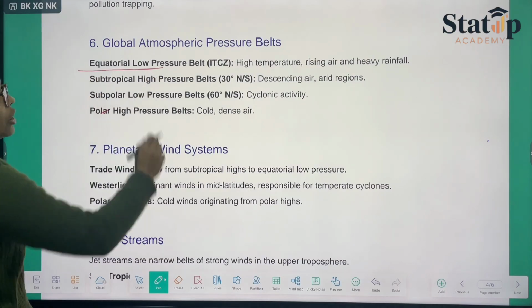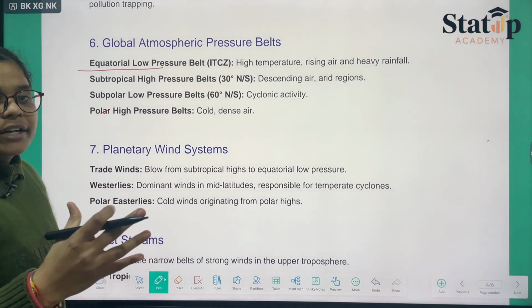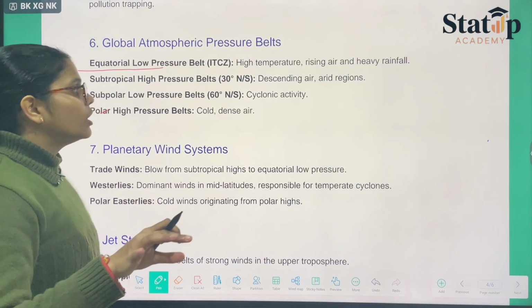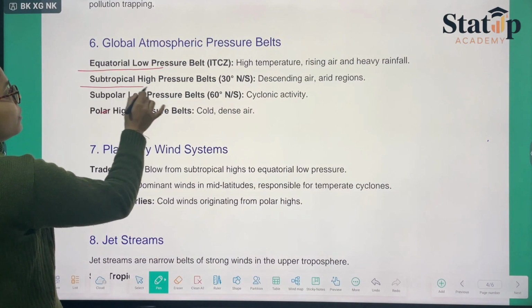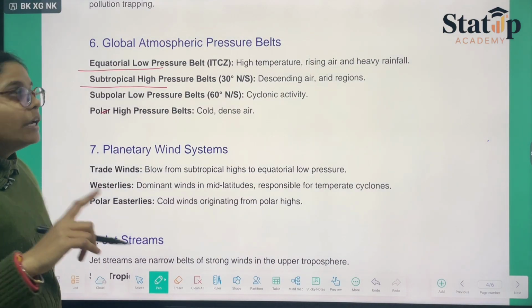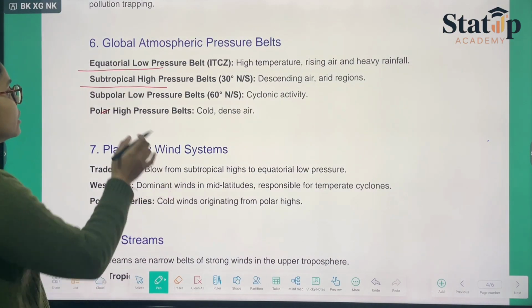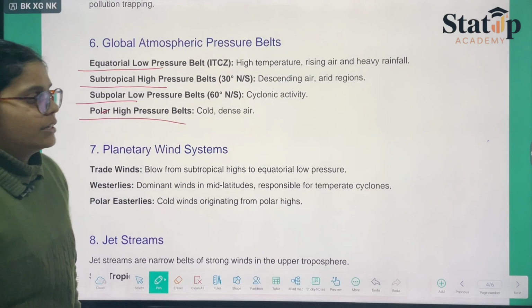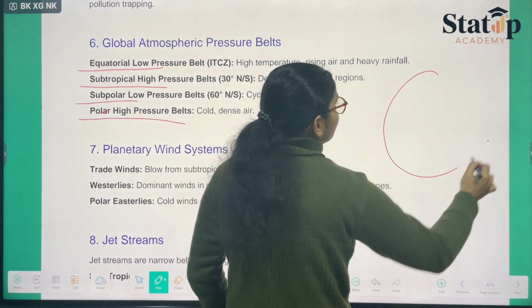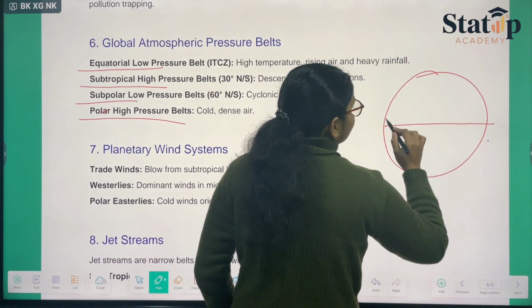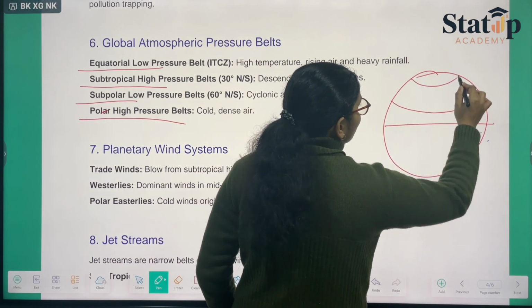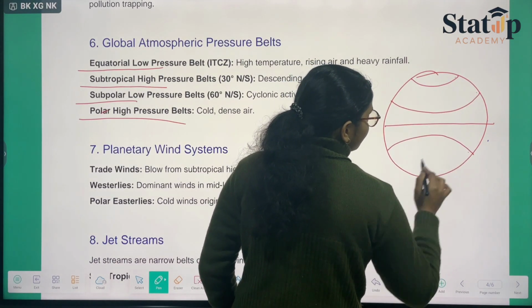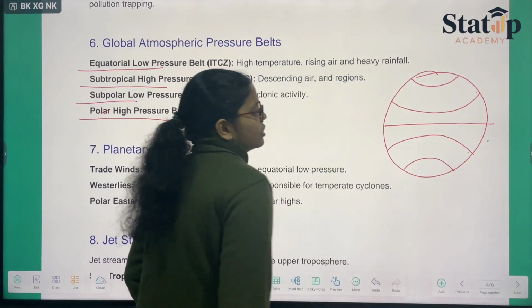That is equatorial low pressure, meaning at the equator the pressure would be low. If we talk about high pressure, there would be subtropical high pressure. Then we have subpolar pressure belts and polar pressure belts. As we draw the diagram, this is the equator, and these are the subtropic and tropic regions.